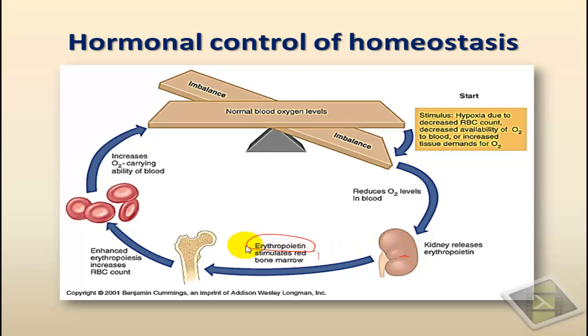Erythropoietin is released into the blood, and it acts on the red bone marrow and bones, causing the stimulation of cell division from stem cells, resulting in the formation of red blood cells that are released into the blood. So erythropoietin is an important hormone that regulates, in that case, the number of red blood cells in the blood.